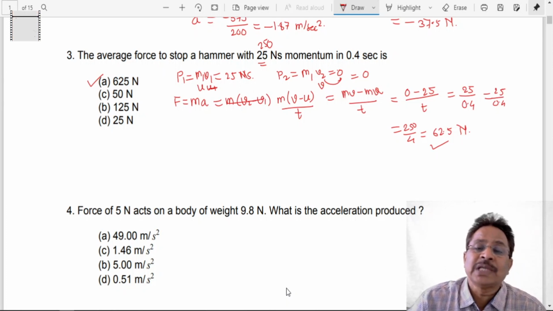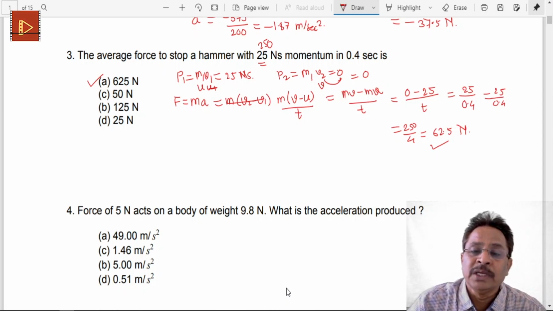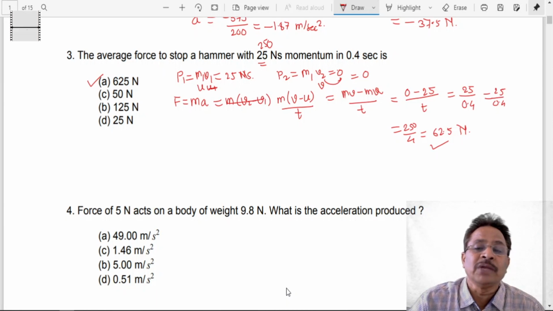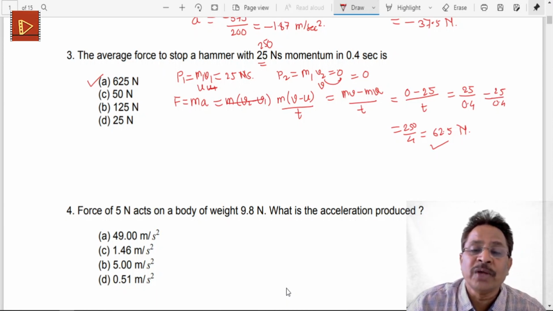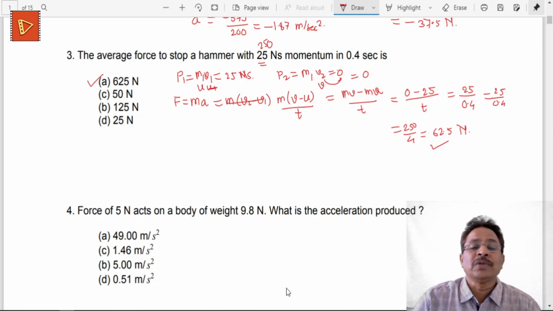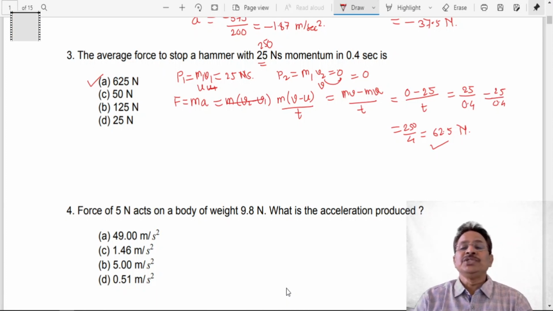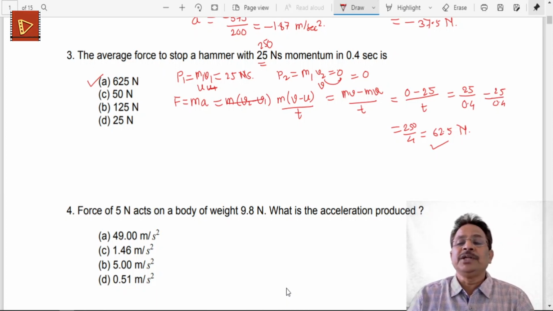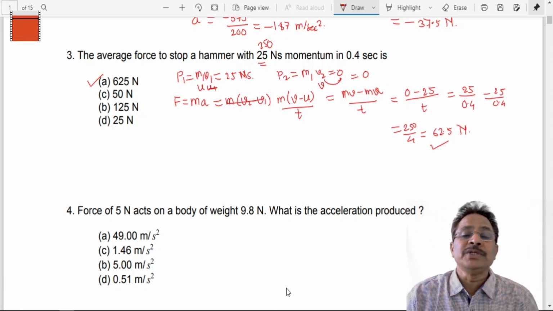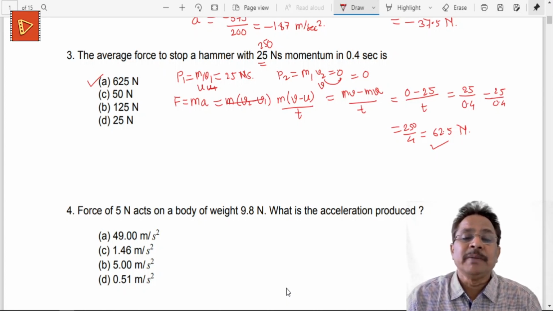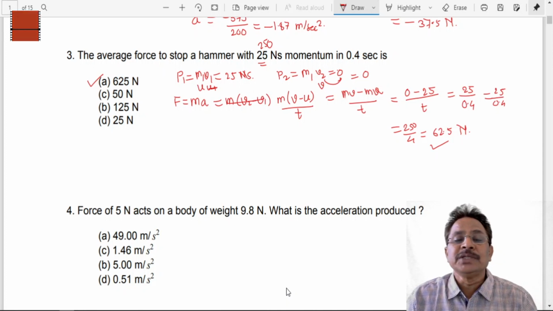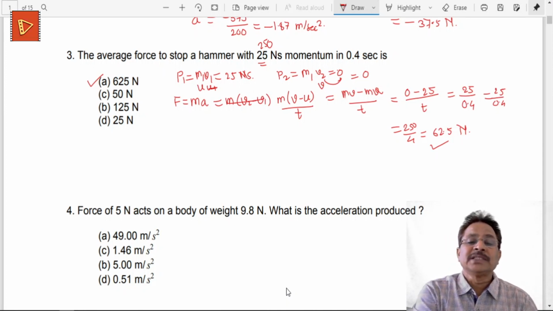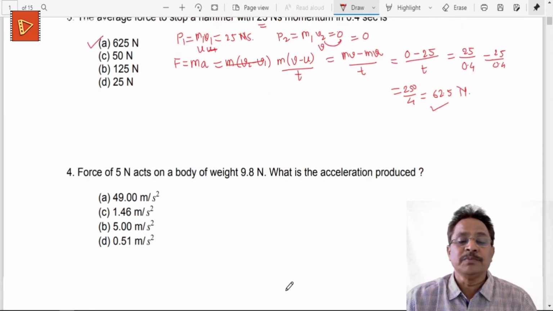In an examination I can change this number only. If I write 250 as the momentum, then the answer will be 625. If I write 2.5, then this will be 62.5. Likewise we can make a small change here, even changing the time t from 0.4 to 2.5, and again the answer to this question will change. So the type of the question may be the same, but the answer may be different, because if any number is changed in this question, your answer will be different, as shown by this simple example.